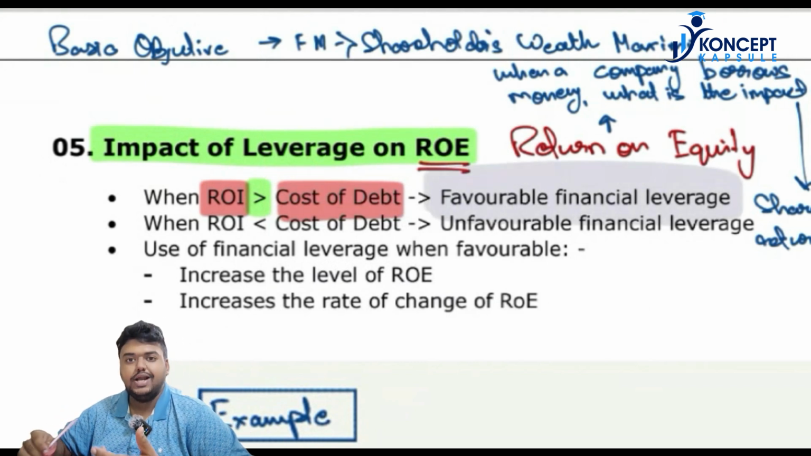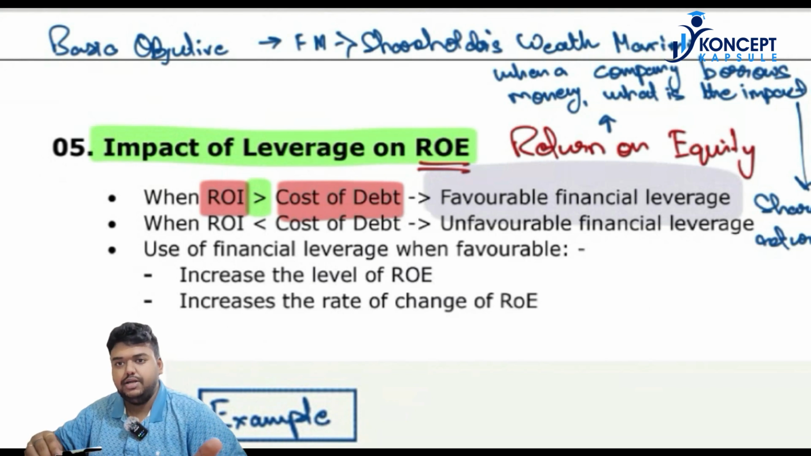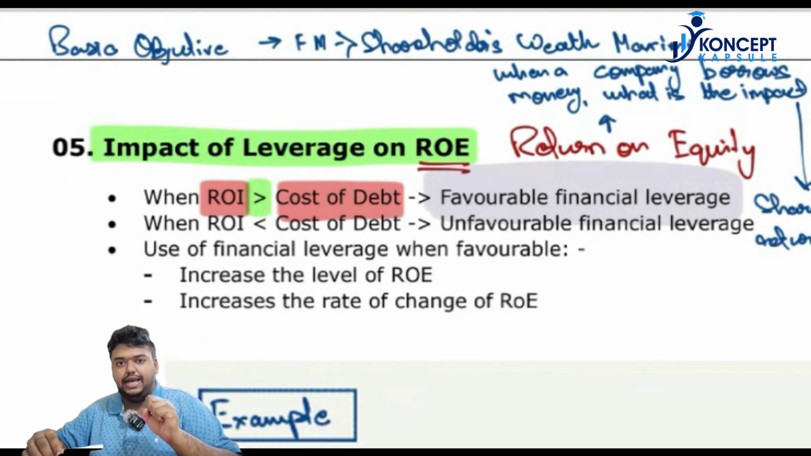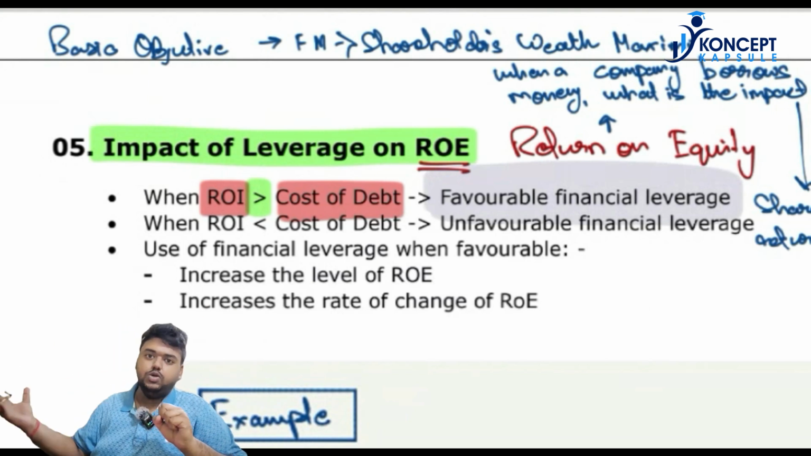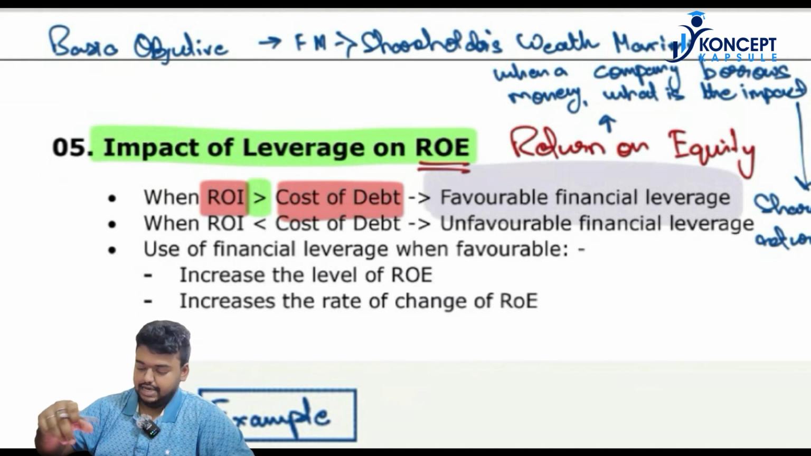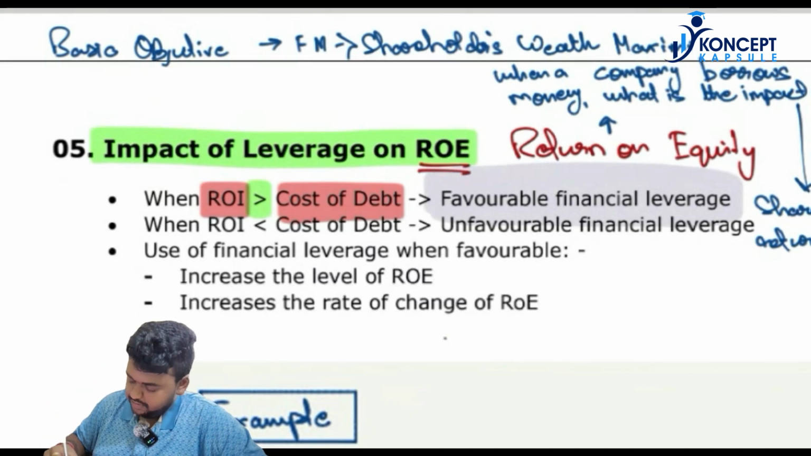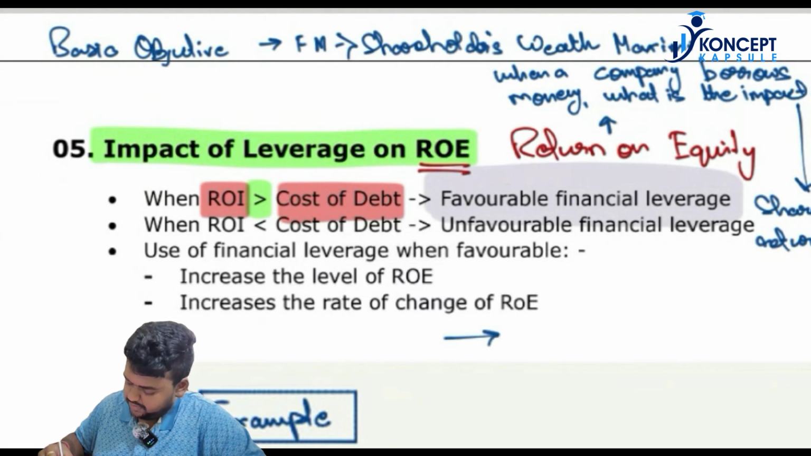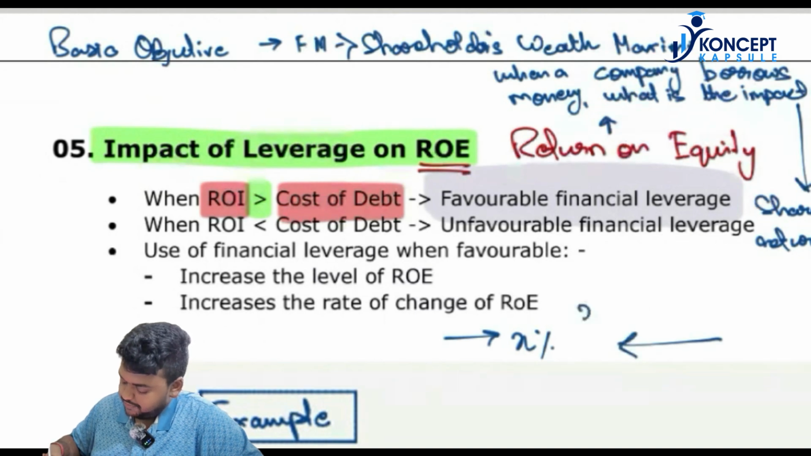Correct? Why is it known as favorable? It is known as favorable because it favors the company. It is in favor of the company because the company is borrowing at, for example, X percent, and the company is able to earn X plus something out of it. So what is happening? The company is borrowing at X percent, and the company is able to earn X plus something. Yes or no, guys?